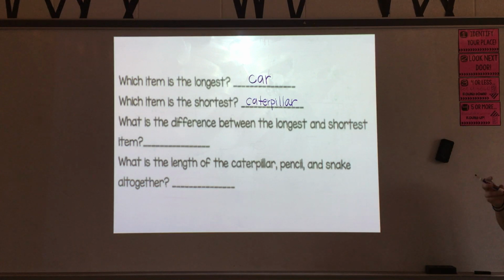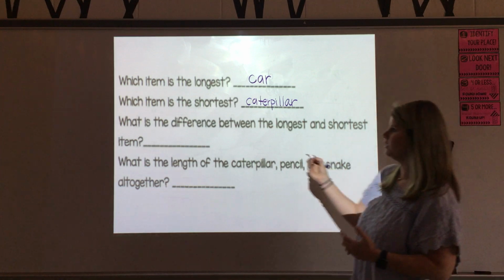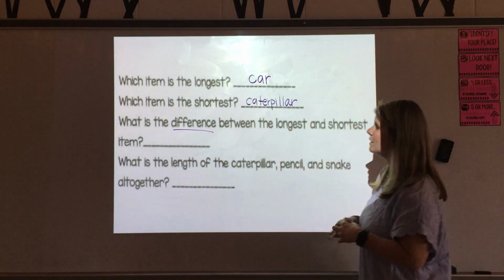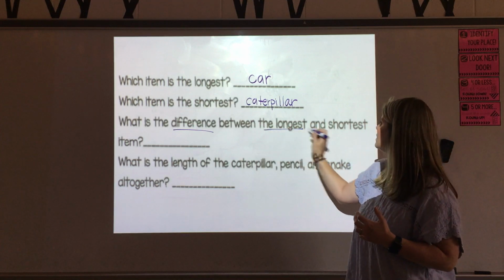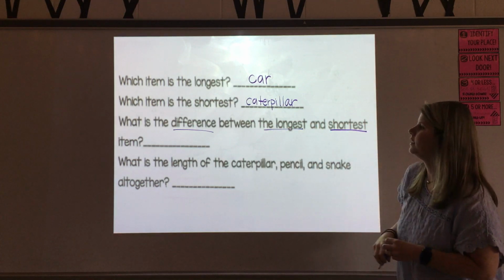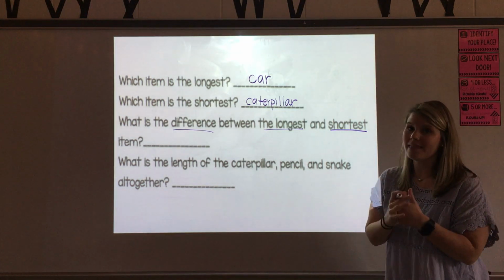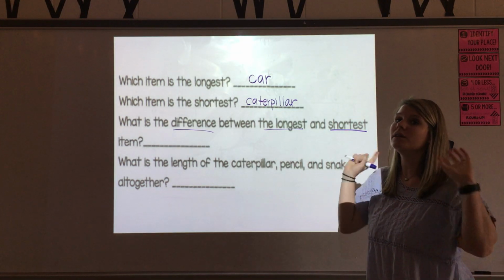And then the third question is asking us what is the difference. Ooh, that is a really important word. What is the difference between the longest and the shortest item? When I think of the word difference, I know that that key word means I'm going to subtract.